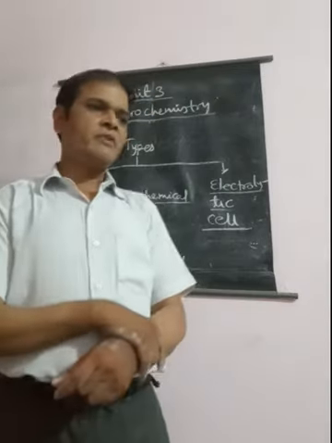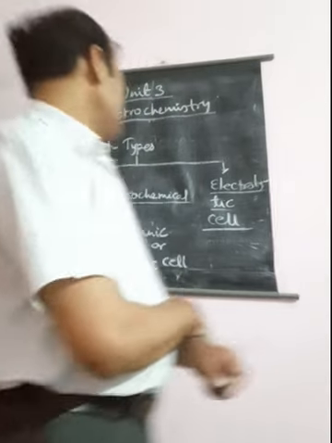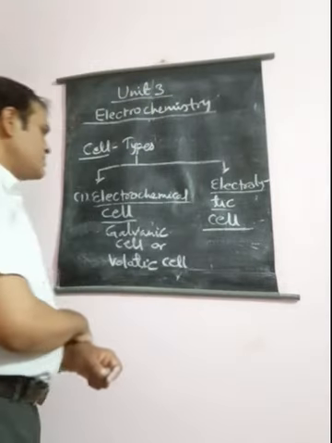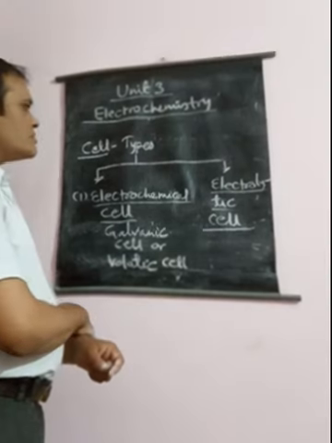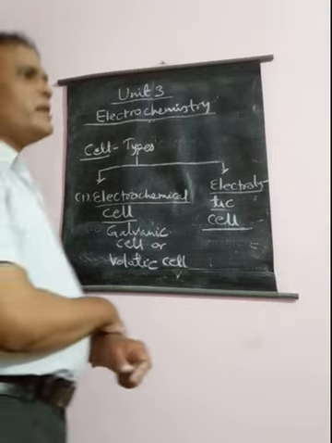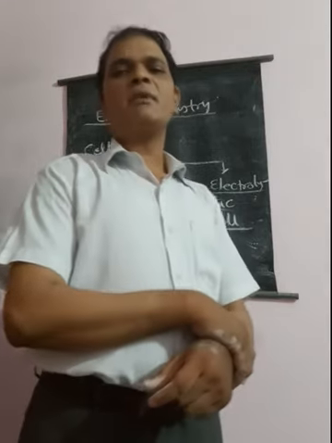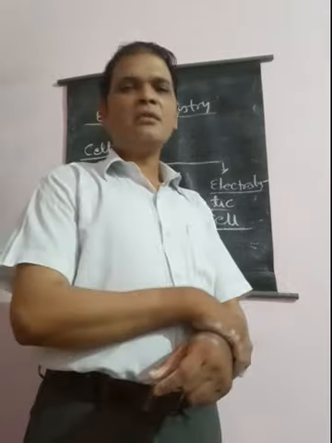In the case of our electrochemical cell, we generally use the salt bridge, while in the case of an electrolytic cell, we simply pass the electric current through the cell so that the chemical reaction takes place inside that cell.